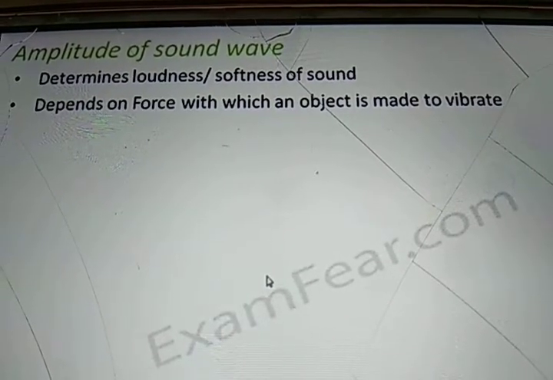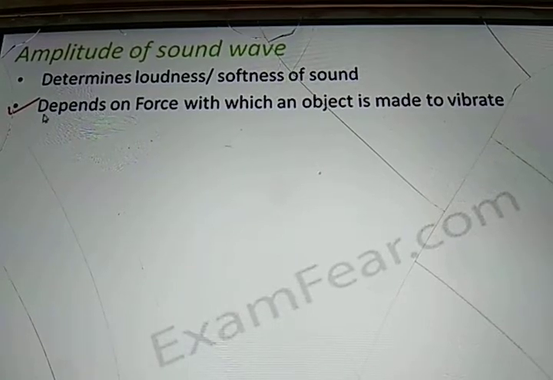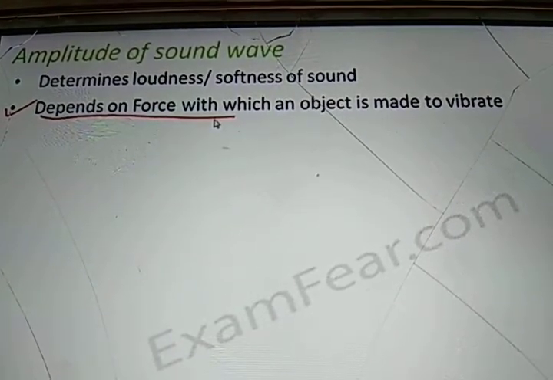On what factor does it depend? It depends on the force with which an object is made to vibrate.